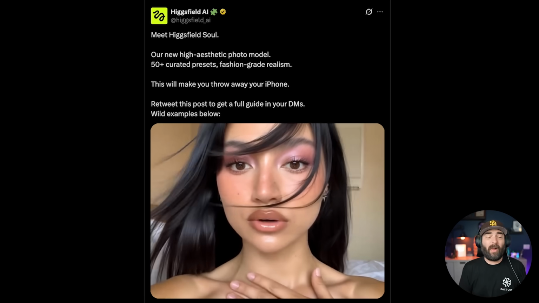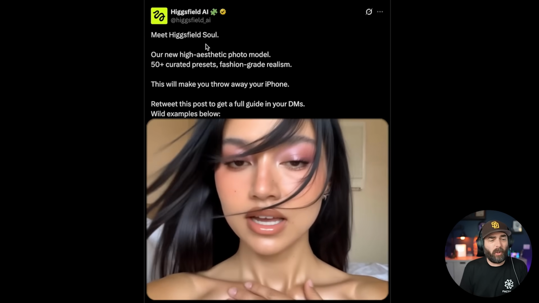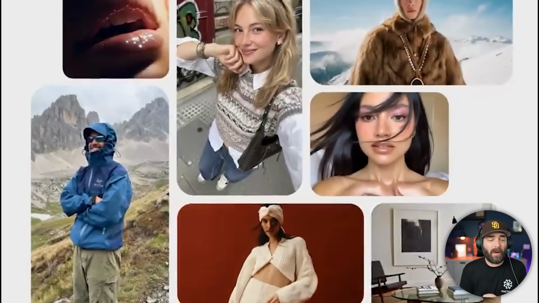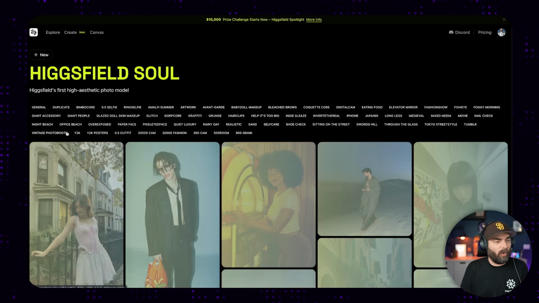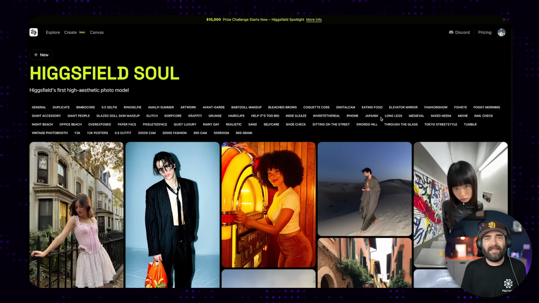For those of you that love to play around with new image models, we got a new model out of Higgsfield AI called Soul. And it's a super realistic model, but it also seems to be kind of designed with a bunch of presets in mind. So check this out. If I head on over to Higgsfield AI, we can see this new Higgsfield Soul here, and there's all sorts of pre-designed looks here.